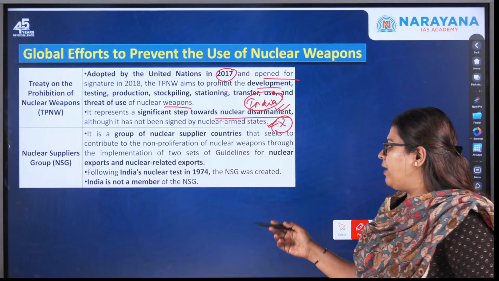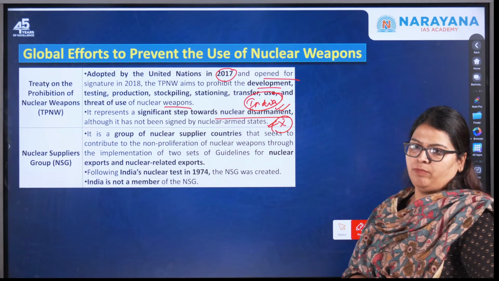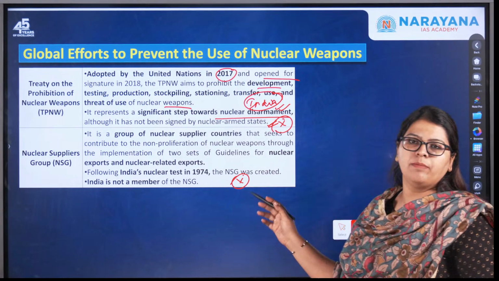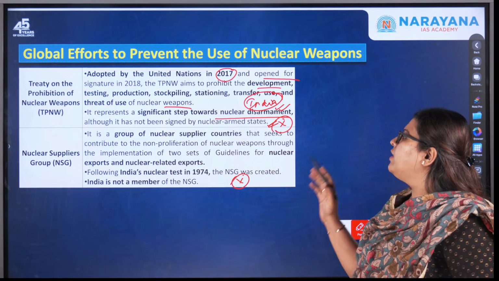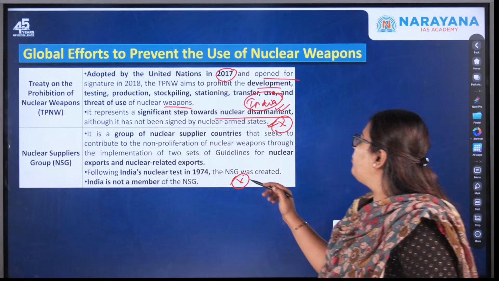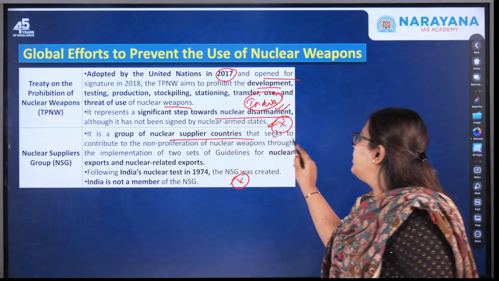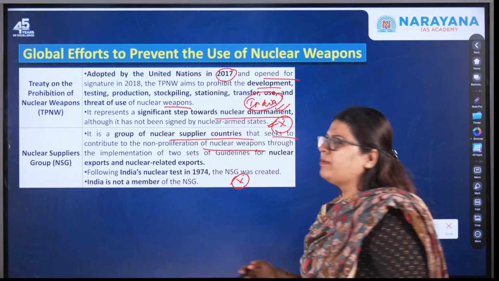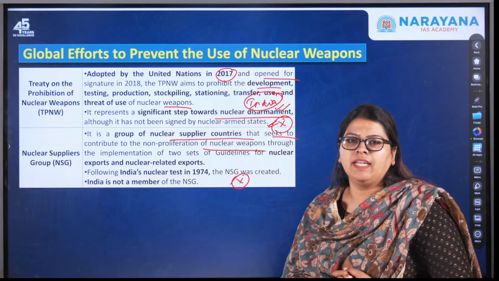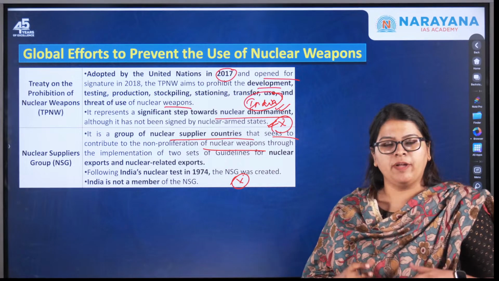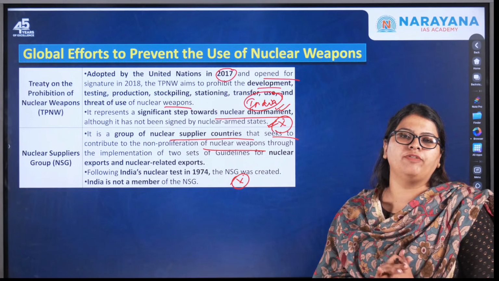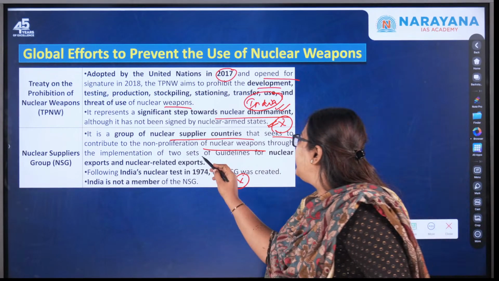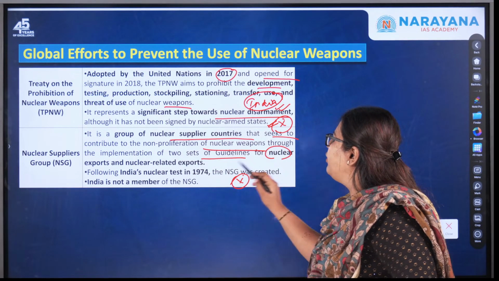The next one is the Nuclear Suppliers Group. On this there was a question in the prelims examination, so it is an important area of focus. It is a group of nuclear supplier countries that seek to contribute to the non-proliferation of nuclear weapons, that is, to stop the spreading of nuclear weapons to any other country through the implementation of two sets of guidelines for nuclear exports.